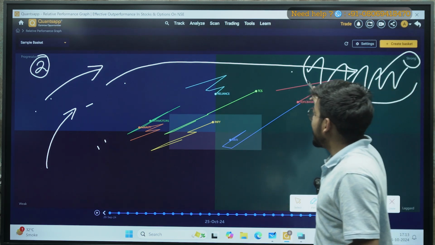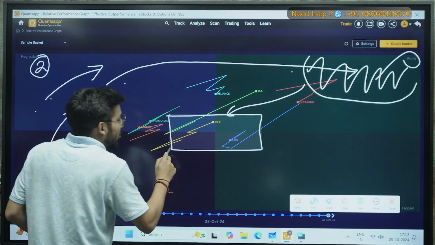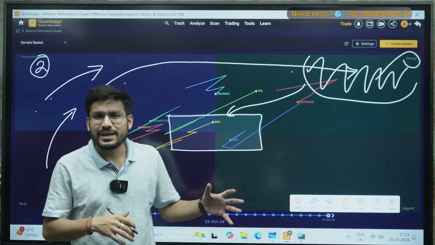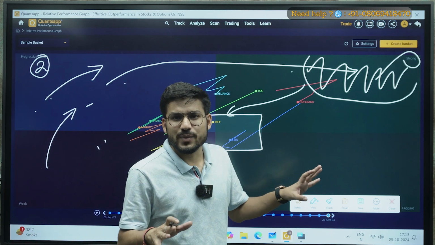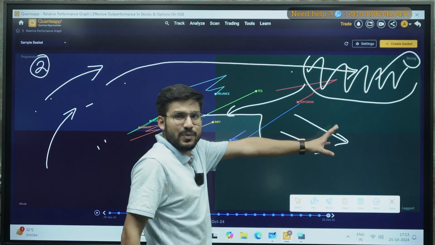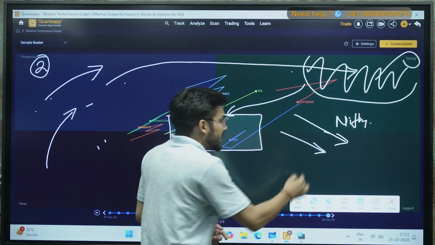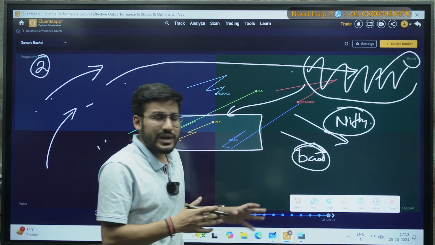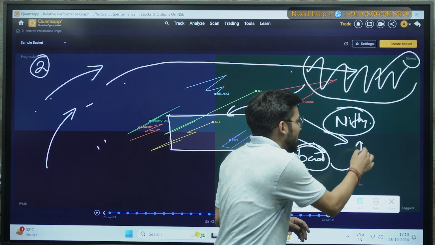Okay, at any point of time, if it comes back and it is here at this point, it means now it is not performing very good, but it is not performing that bad also, right? Why? Because, as I have told you before, we are comparing the performance on the basis of a benchmark. If the benchmark is Nifty, and the Nifty is also performing bad, and my stock is also performing bad, it means there is no difference. So it has not outperformed or underperformed Nifty. It is replicating the same performance as Nifty.